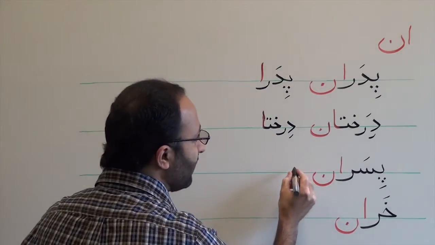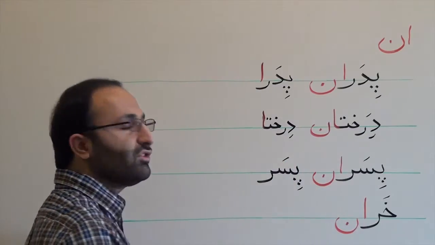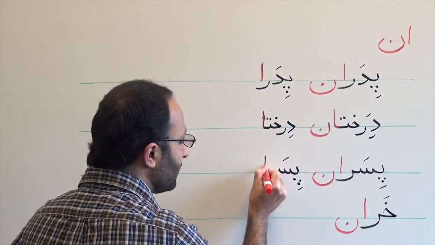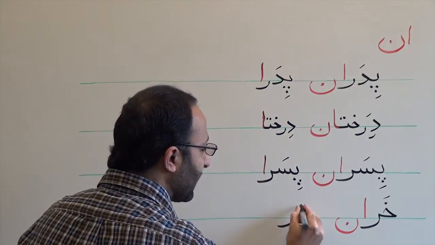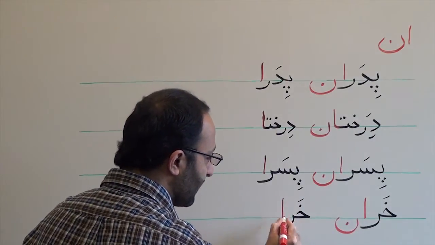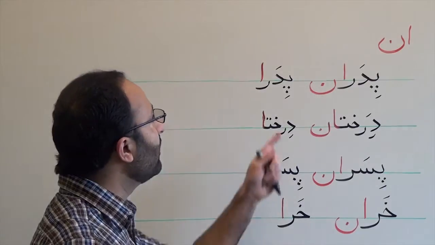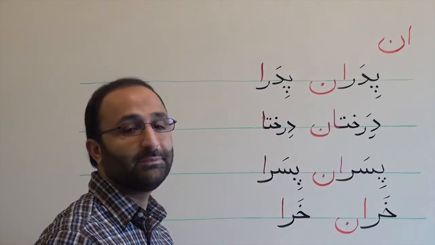And پسران changes to پسرا. خران changes to khara. So this form is just used in spoken Farsi.